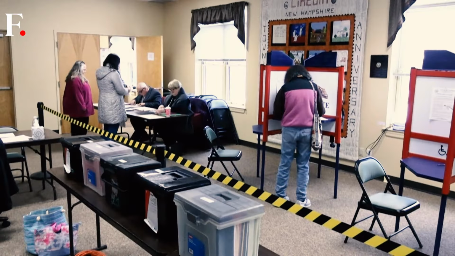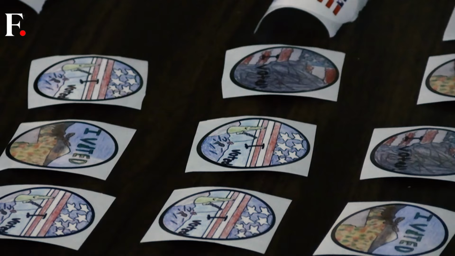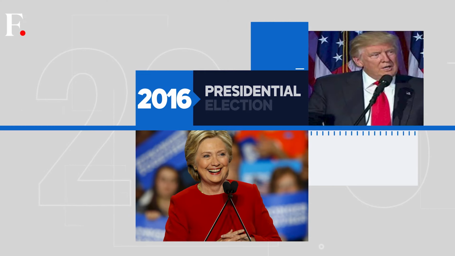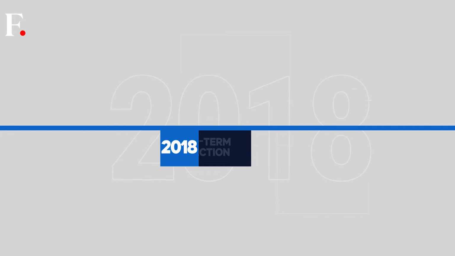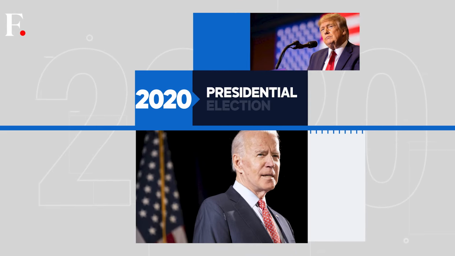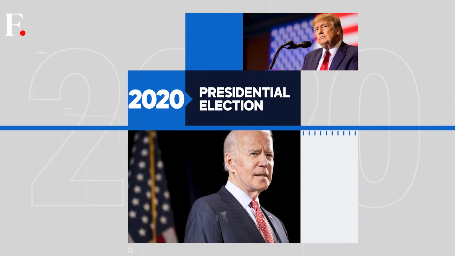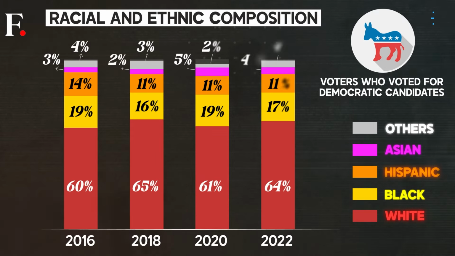So, how do the different American racial groups usually vote? We'll look at the last 4 elections for clues. These are the 2016 presidential election between Donald Trump and Hillary Clinton, then the 2018 midterms, the 2020 presidential election between Donald Trump and Joe Biden, and then the 2022 midterms. Here's the voter breakup by race for these elections.